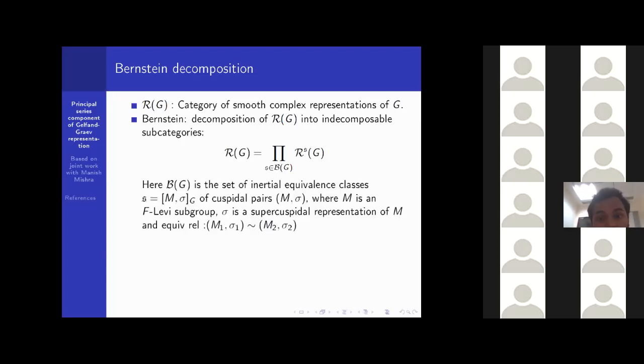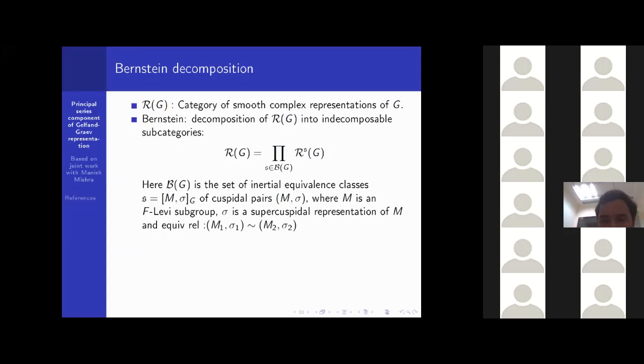So the definition of this is that B(G) is the set of inertial equivalence classes. A class will be denoted in this way, s = [M, σ]_G, the inertial equivalence class of some cuspidal pair (M, σ), where M is an F-Levi subgroup of G and σ is a supercuspidal representation of M. So we are defining the inertial equivalence relation on this set of all cuspidal pairs in this way.